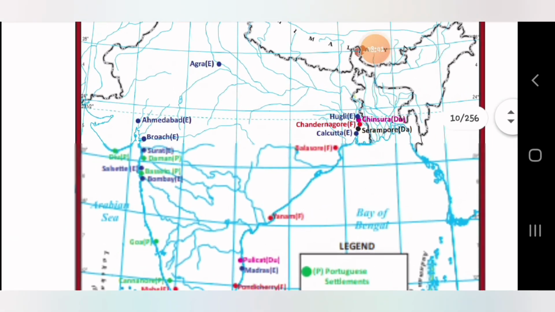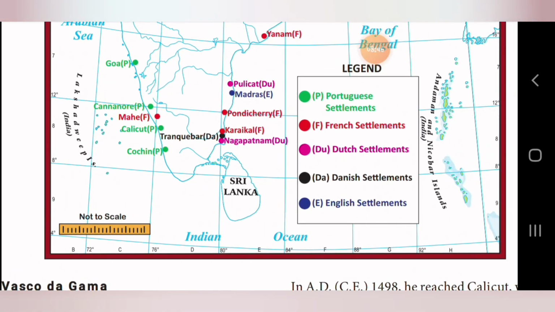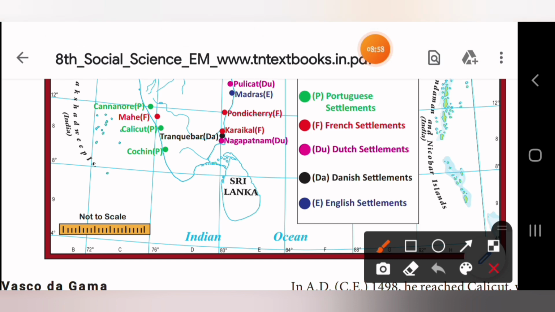Here you could see different colors, right? Portuguese they have given in green color and in bracket the alphabet P, which represents Portuguese settlement. Next, in red color they have given F, that represents French settlements.